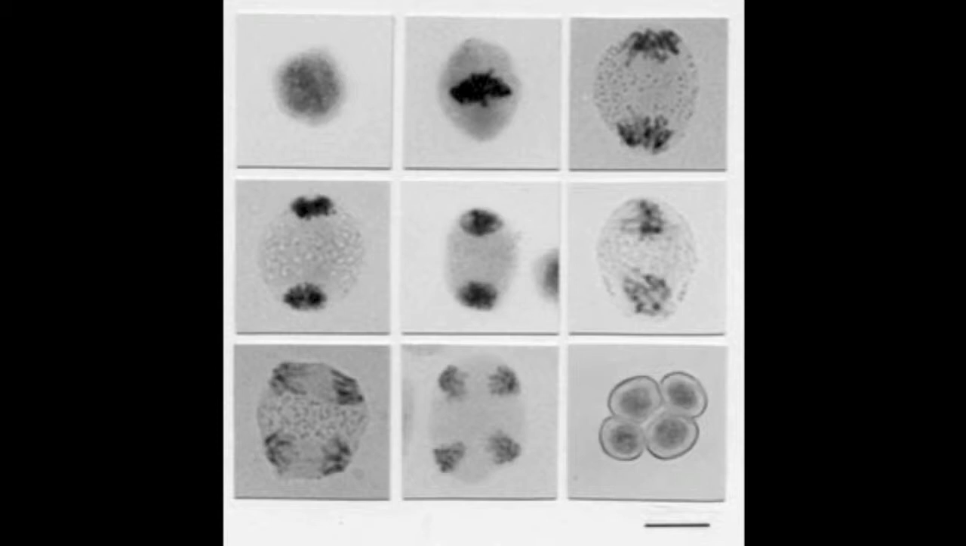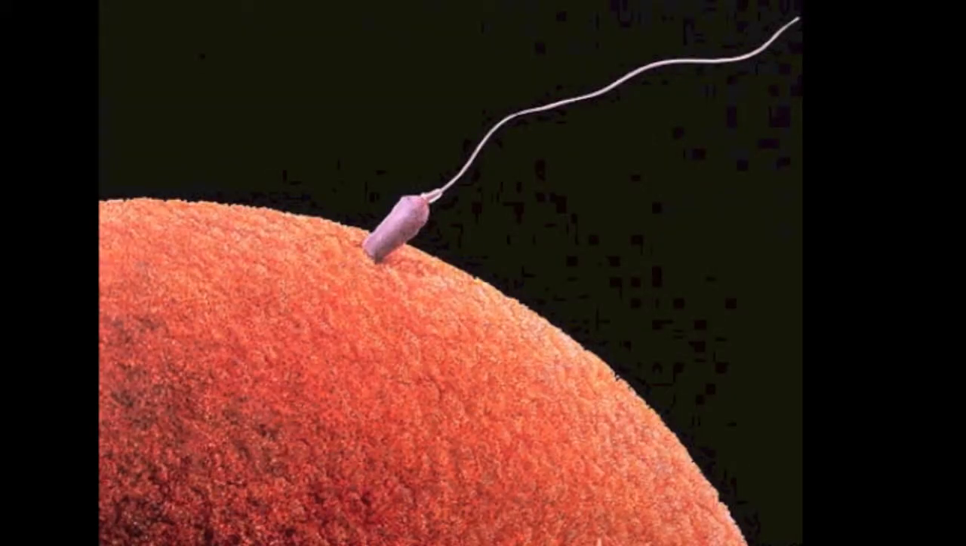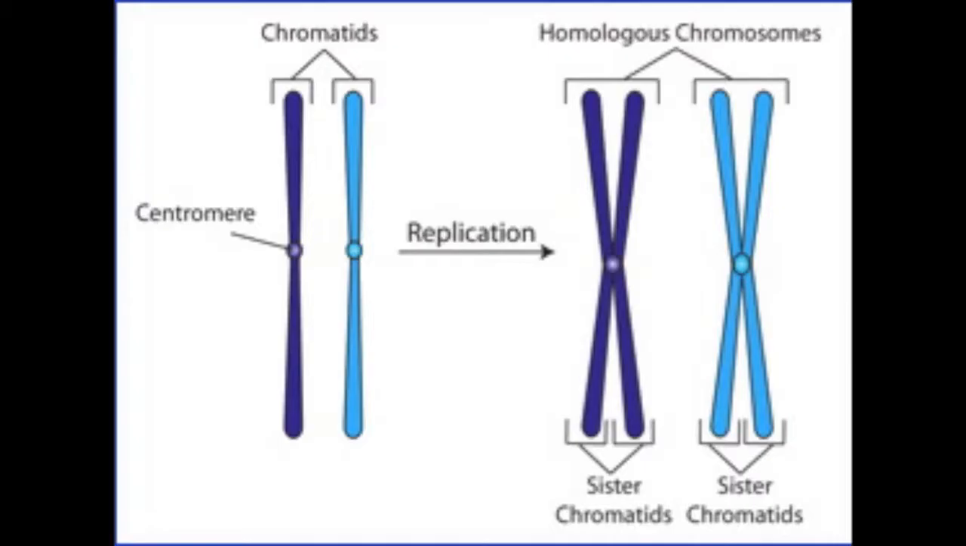Gametes, or sex cells, undergo meiosis. This way, when two haploid sex cells combine during fertilization to form a zygote, the zygote has a complete set of genetic material. Meiosis consists of two divisions, meiosis I and meiosis II. In meiosis I, homologous chromosomes separate, and in meiosis II, sister chromatids separate.